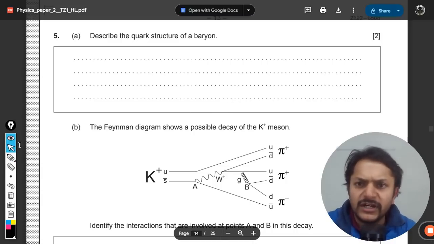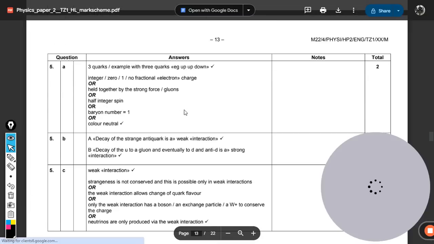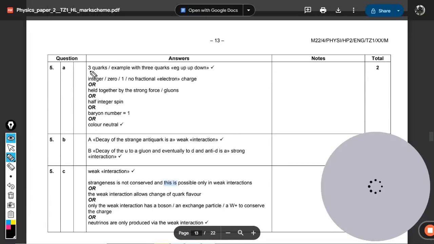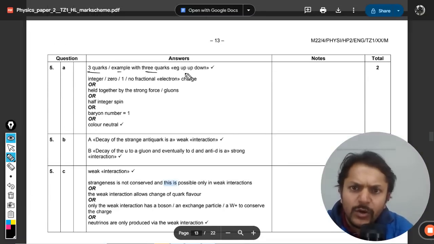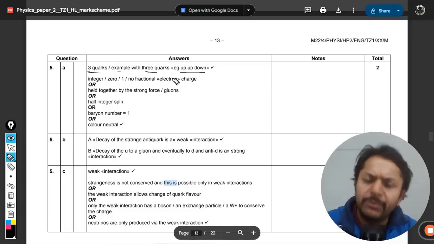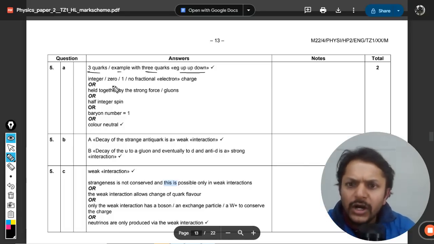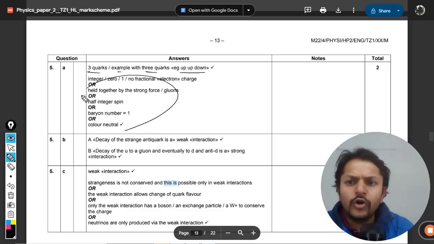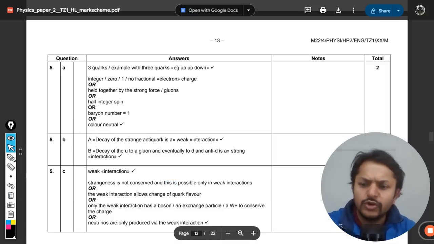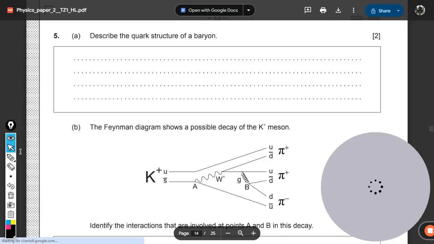Let us see what is there in the mark scheme. So here, 3 quarks, for example up and down. You can give an example for the proton and the neutron. The baryon number is 1 by 3. The baryon number overall, you know what to write here, isn't it? Let us go for the next question now.